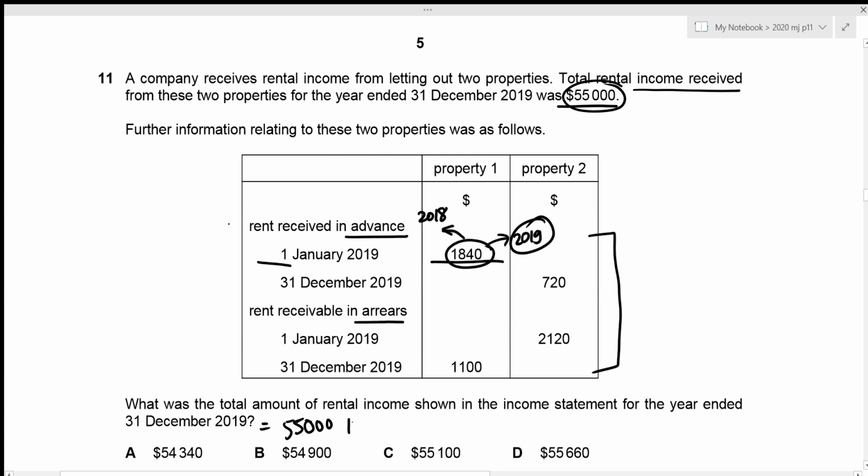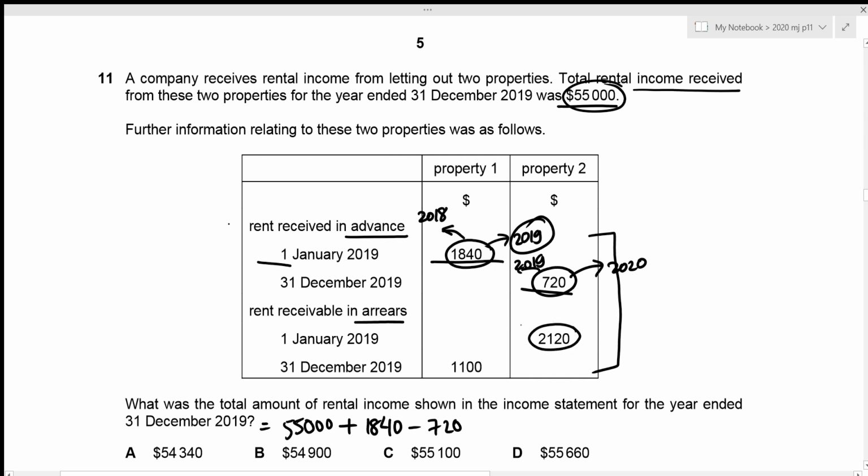So I'm just going to add 1840. The second one we have is 31st December 2019, which is the closing date. So this is the advance paid in the year 2019. Which means that this is actually the income for the next year, which is 2020, which should not be included in the income statement for the year 2019, right? So I'm just going to subtract this value of 720. Then we have our arrears, and for the opening date, that's 2120.